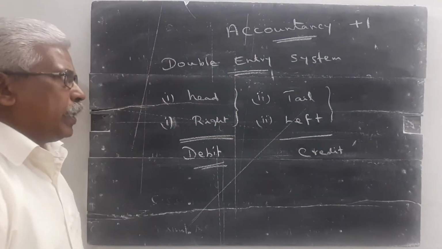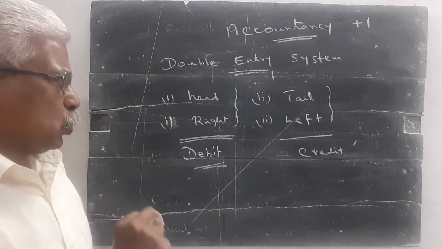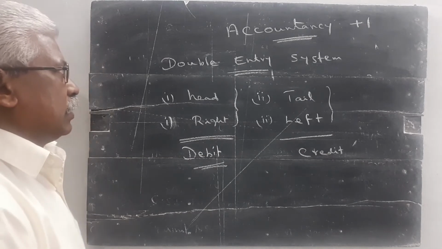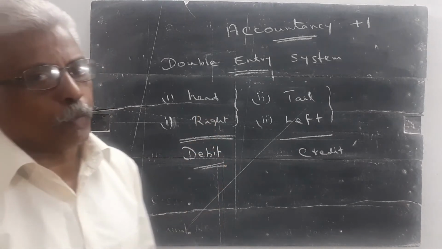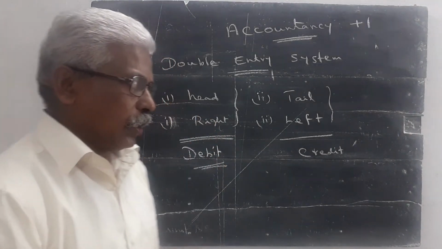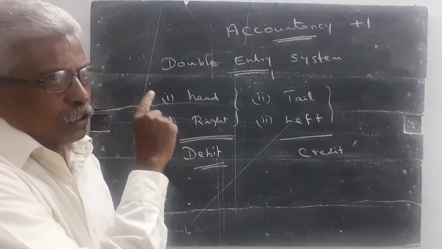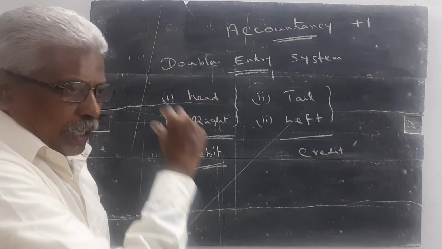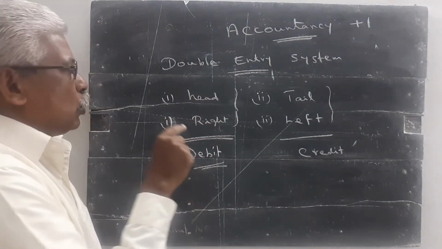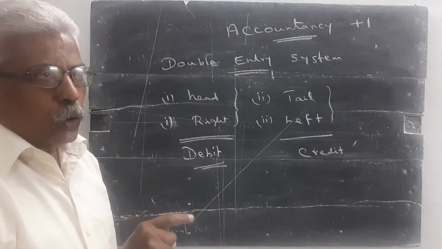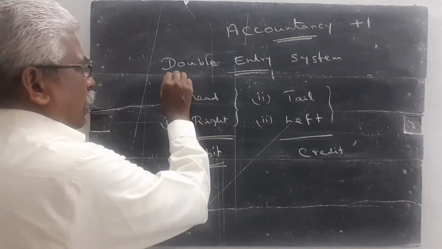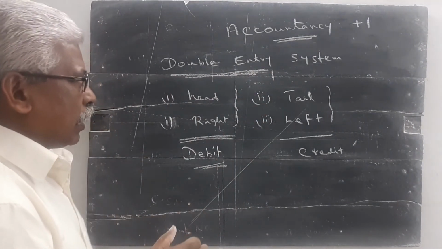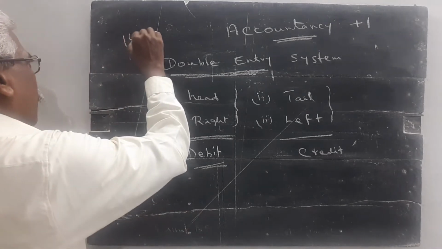When one transaction affects two accounts, one debit side and one credit side, it is called the double entry system of bookkeeping. I already explained at the initial stage that Luca Pacioli introduced the double entry system in the year 1494.